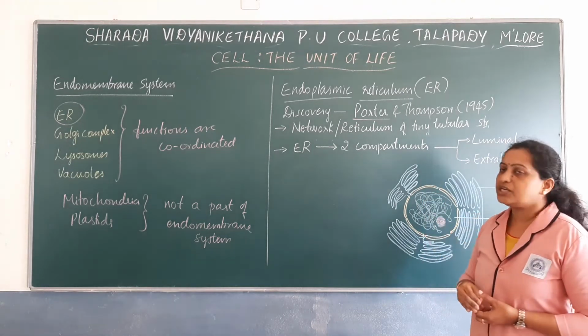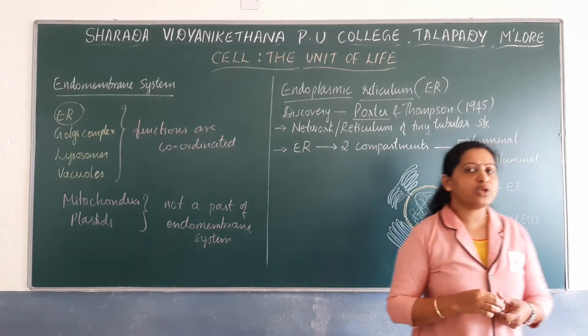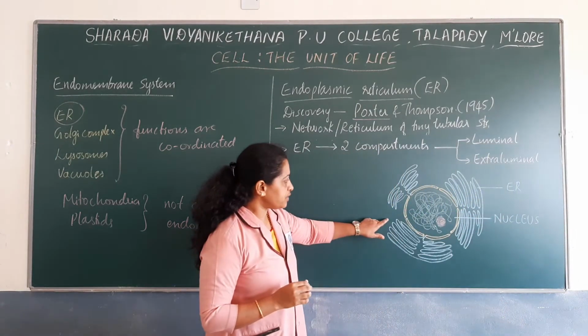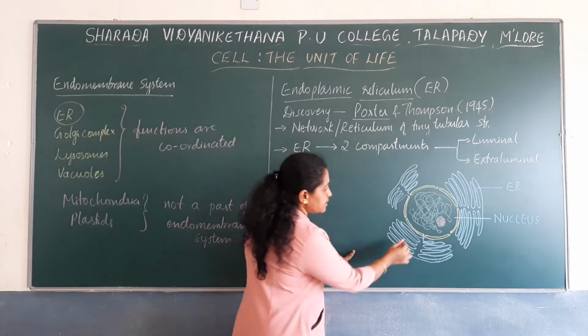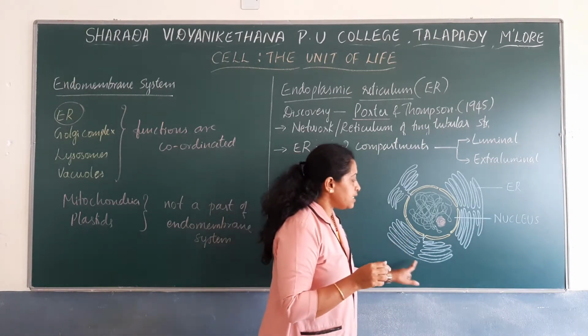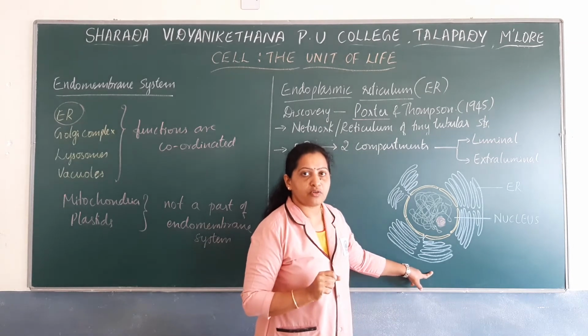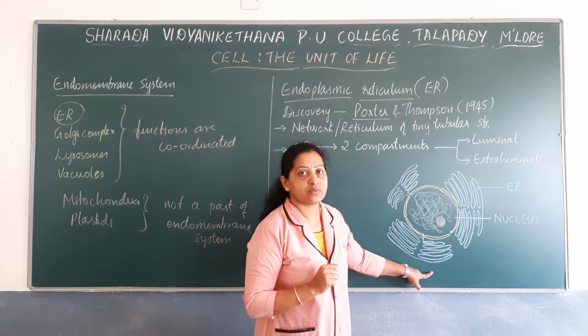This endoplasmic reticulum is a network or reticulum of very tiny tubular structures. You can observe here, endoplasmic reticulum is a network of very tiny tubular structures found in the cytoplasm of the cell.